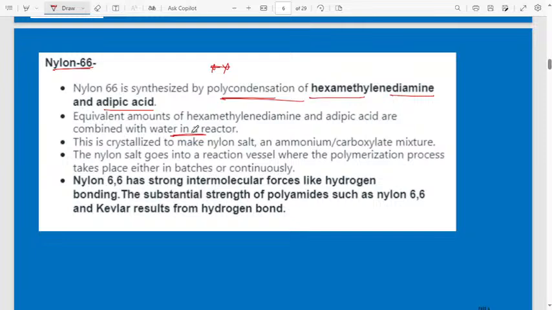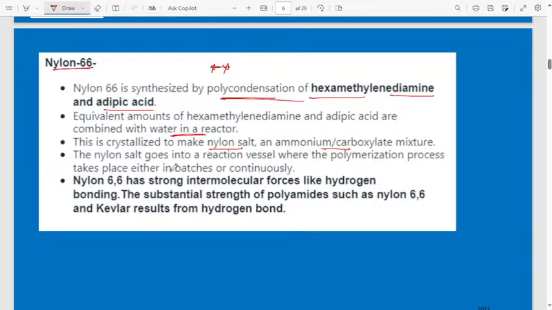Both will be mixed in the water. Then this is crystallized to make nylon salt, an ammonium and carboxylate mixture. Later, it will undergo crystalline formation. The nylon salt goes into a reaction vessel where the polymerization process takes place, either in